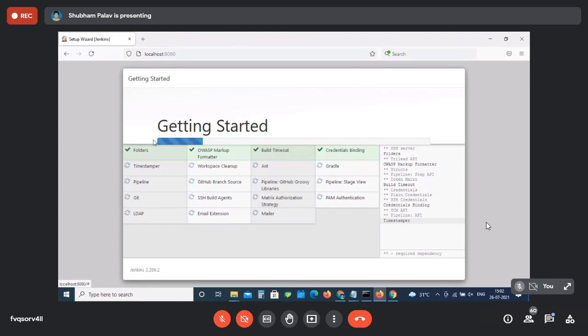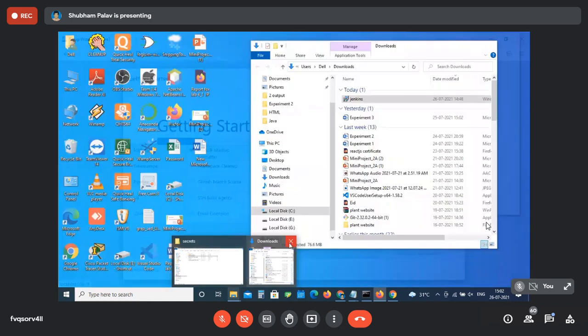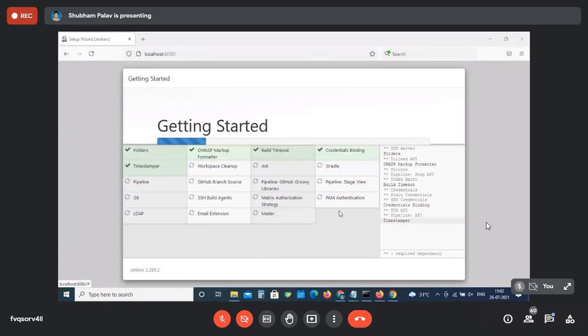Type localhost 8080, then some site will open. Wait, let me check. No, it's still the same. The site can't be reached. My default browser is actually Brave, not Explorer.